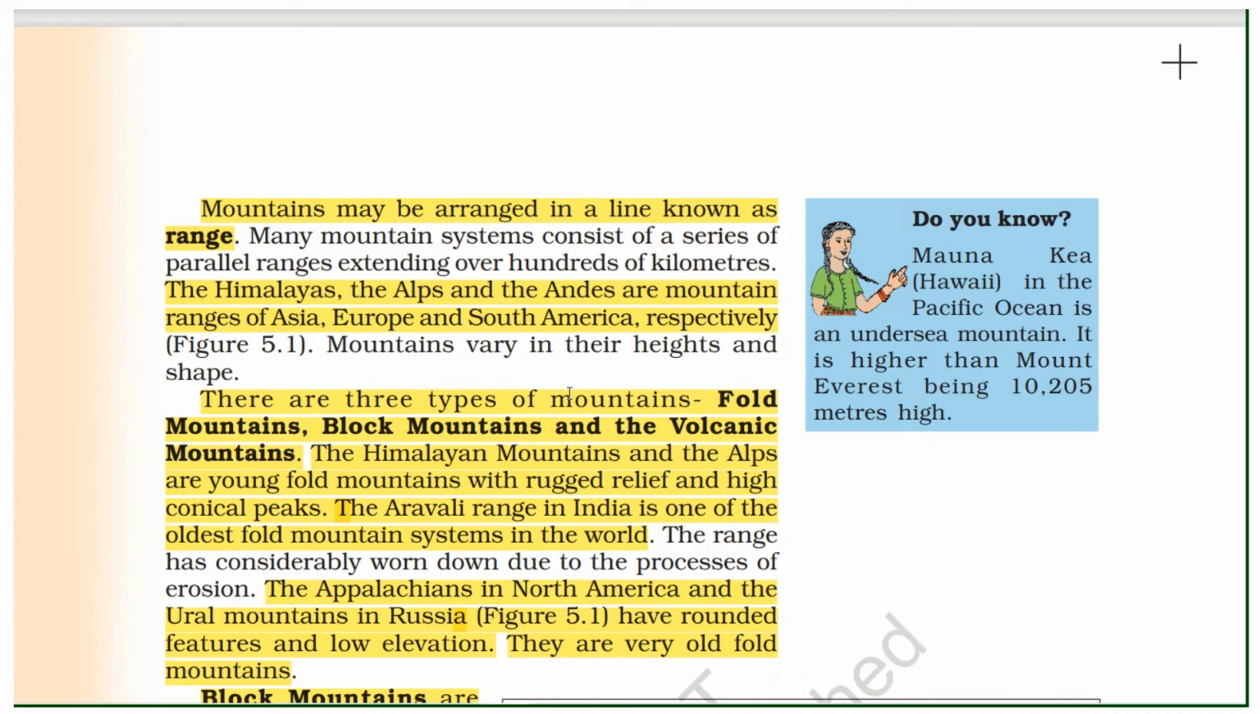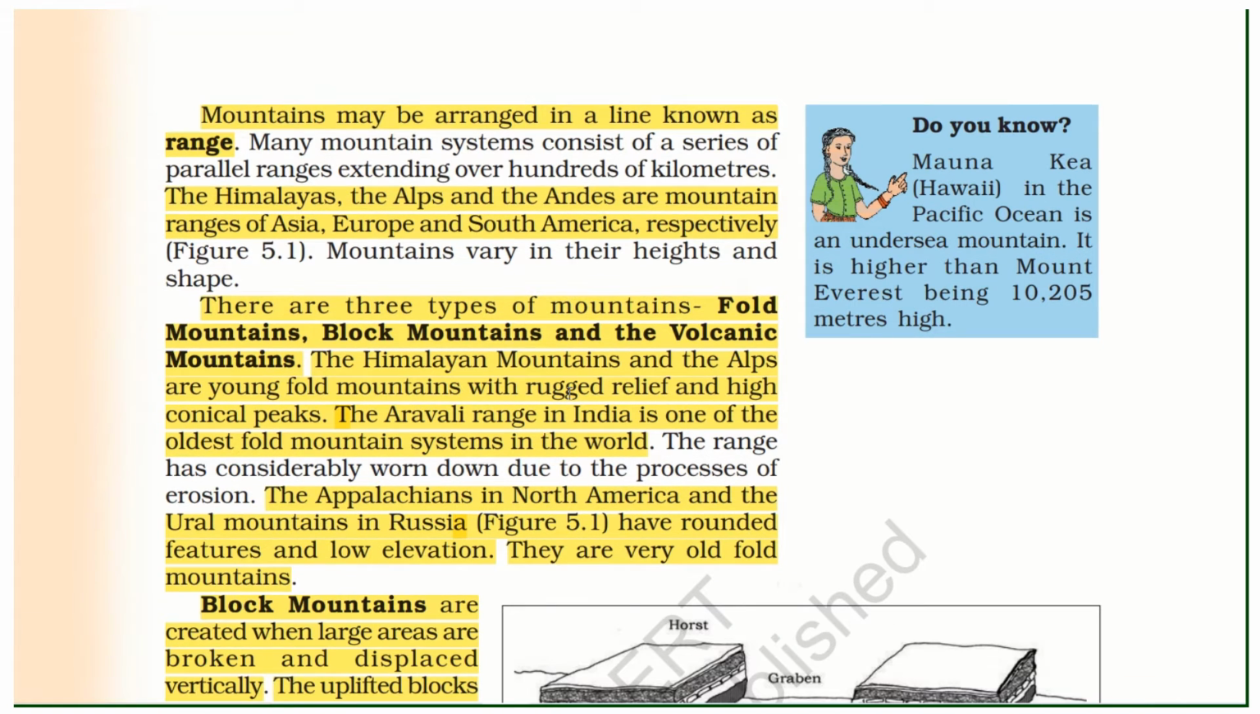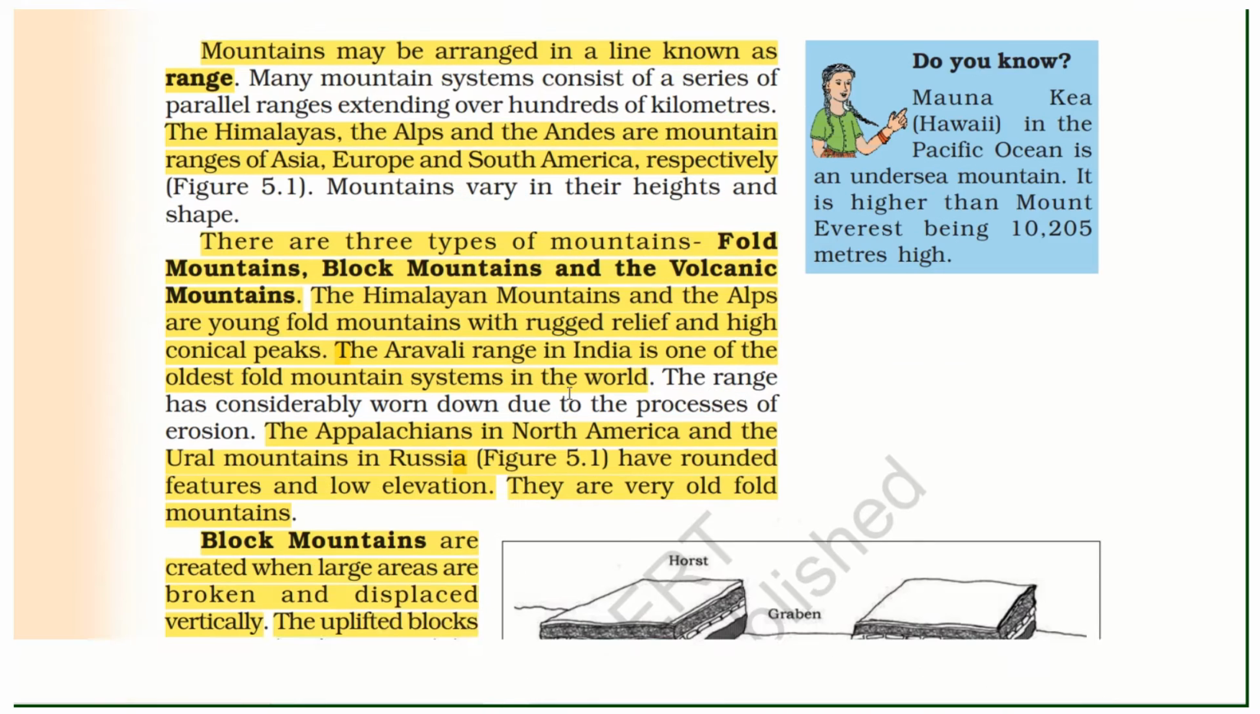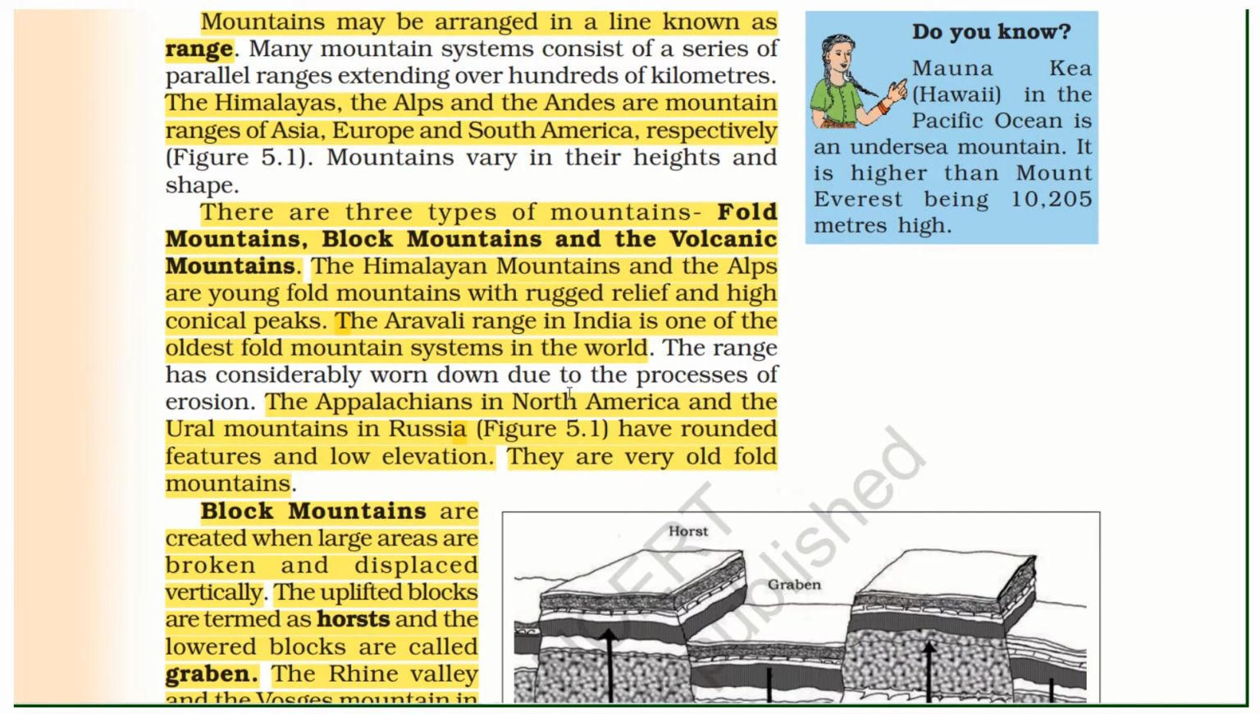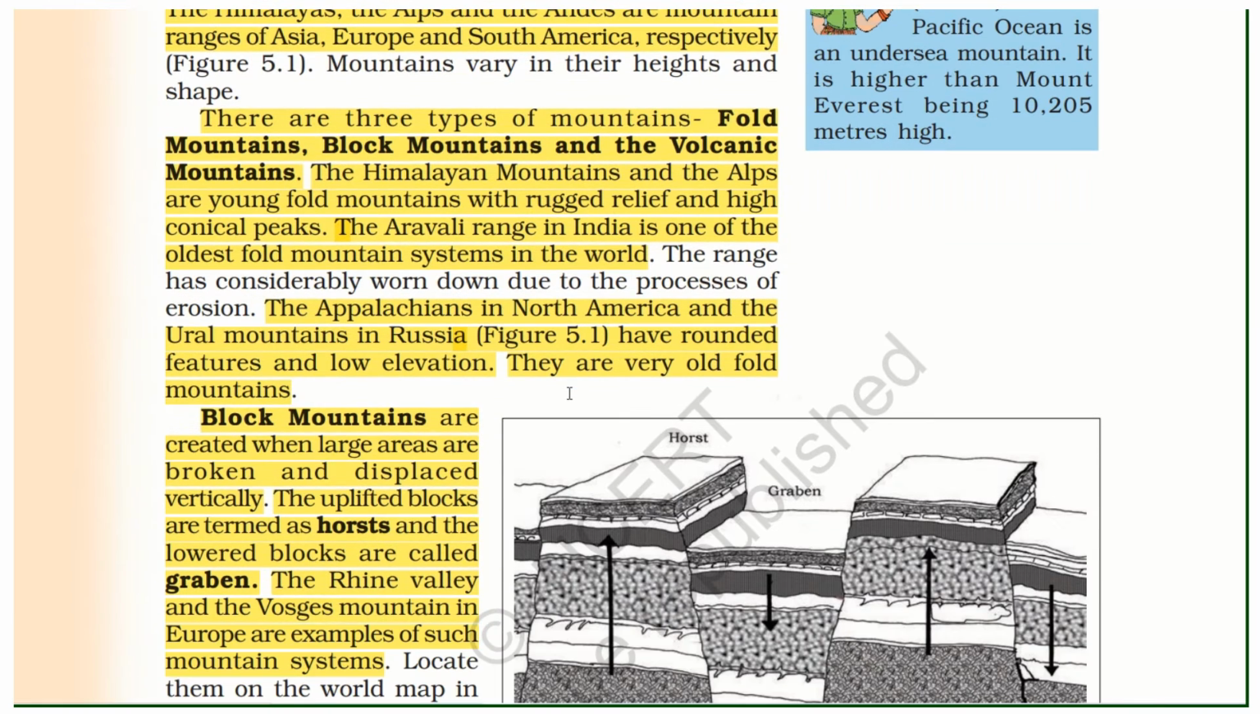There are three types of mountains: fold mountains, block mountains, and volcanic mountains. The Himalayan mountains and the Alps are young fold mountains with rugged relief and high conical peaks. The Aravalli Range in India is one of the oldest fold mountain systems in the world. The Appalachian in North America and the Ural Mountains in Russia have rounded features and low elevations. They are very old fold mountains.